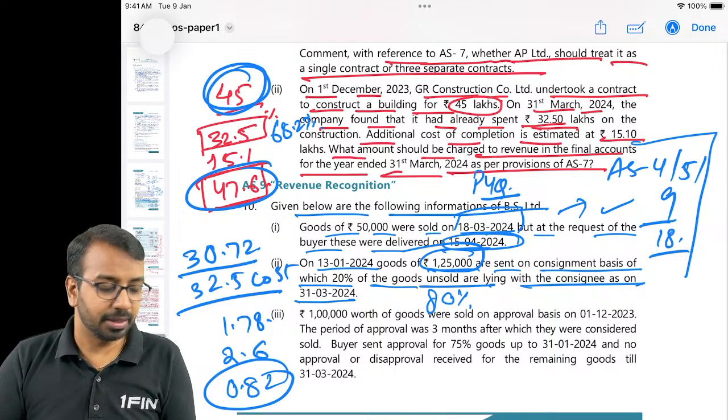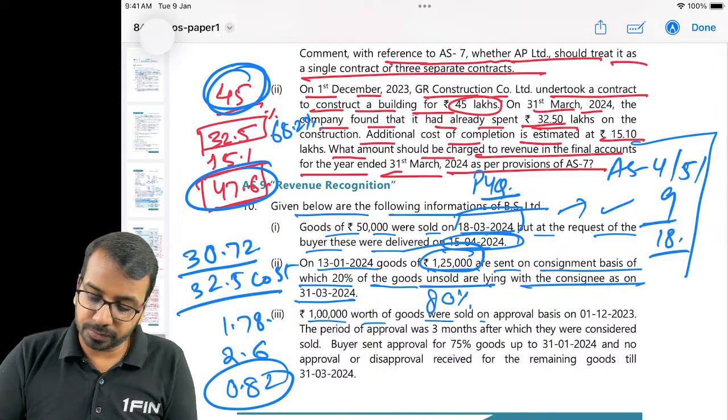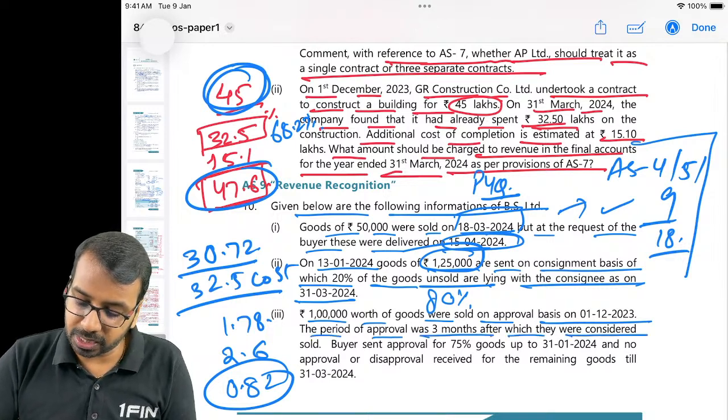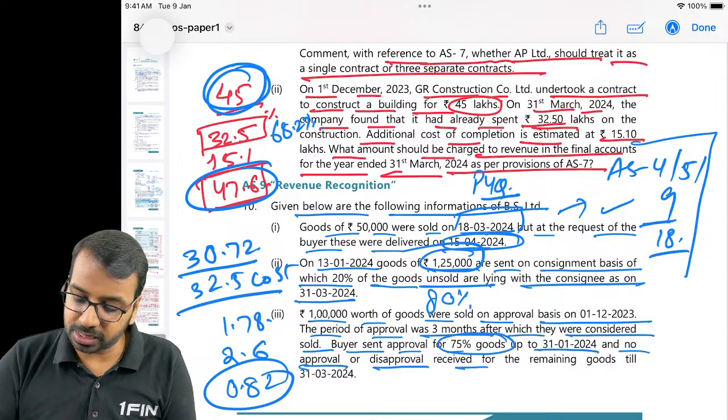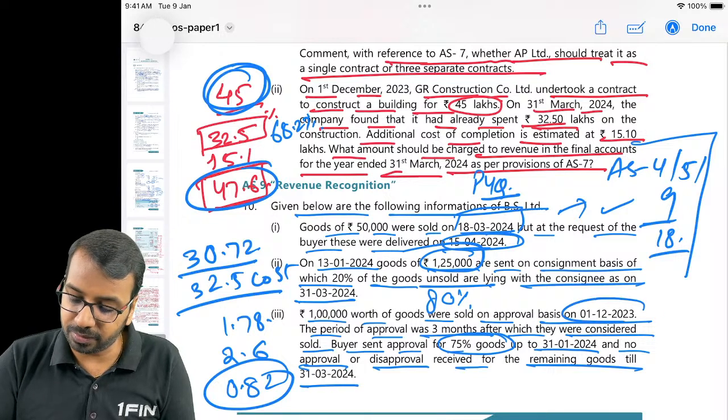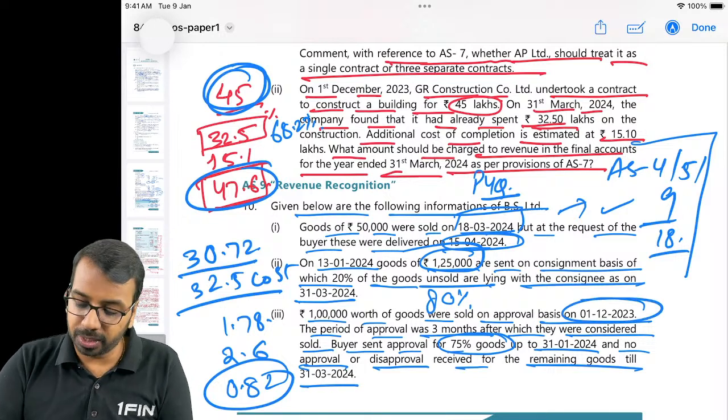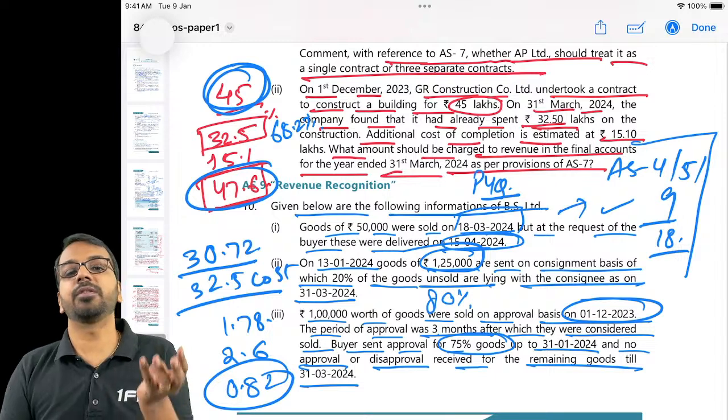Then 1 lakh worth of goods were sold on approval basis. The period of approval was 3 months, after which they were considered sold. The buyer sent approval for 75% up to 31st January and no approval or disapproval was received for the remaining goods till 31st March. When did we send? 1st of December. How many months? 3 months. So December, January, February.